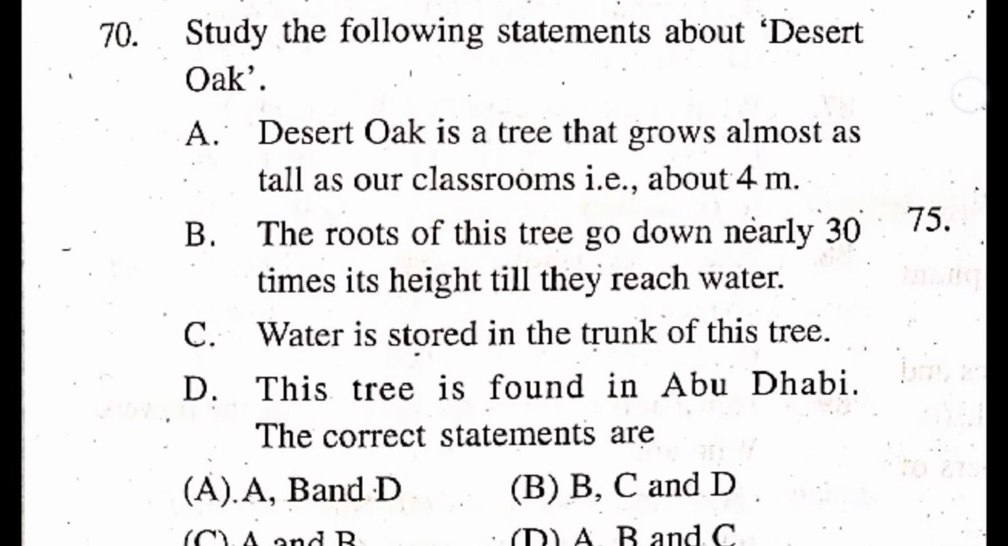Question number 70. Study the following statements about desert oak. Option A. Desert oak is a tree that grows almost as tall as our classrooms. Option B. The roots of this tree go down nearly 30 times its height till they reach water. Option C. Water is stored in the trunk of this tree. Option D. This tree is found in Abu Dhabi.